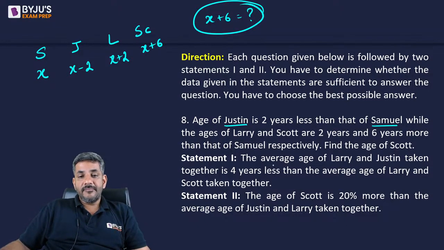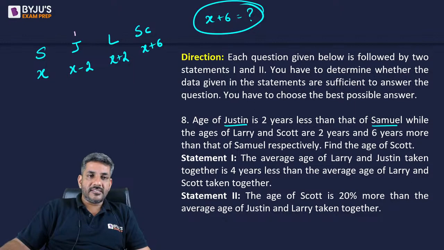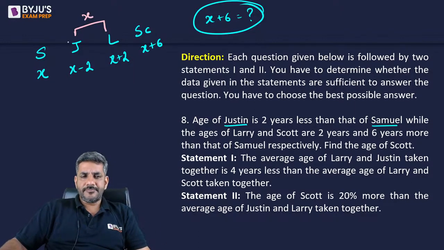What does Statement 1 say? The average age of Larry and Justin taken together. Larry and Justin taken together. What is their average? Can I say their average is X?